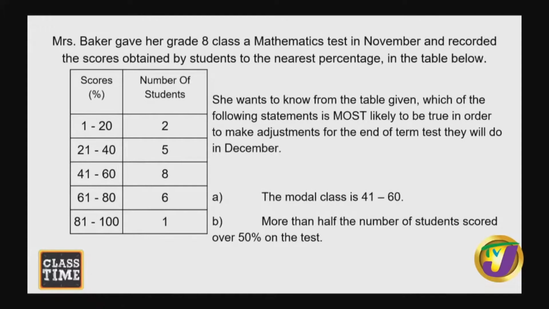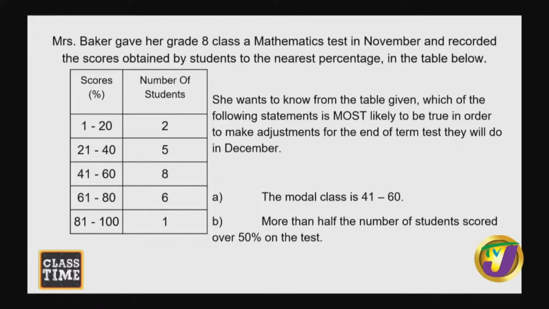She wants to know from the table given which of the following statements is most likely to be true in order to make adjustments for the end of term test they will do in December. So A, the modal class is 41 to 60. B, more than half the number of students scored over 50% on the test.